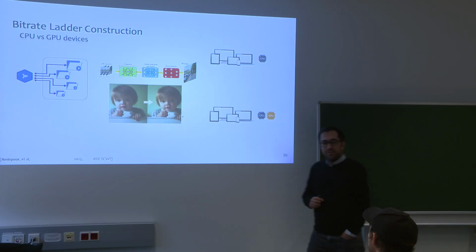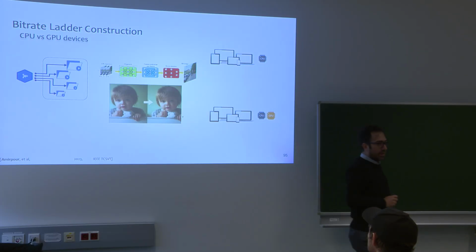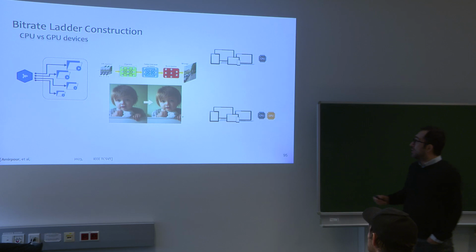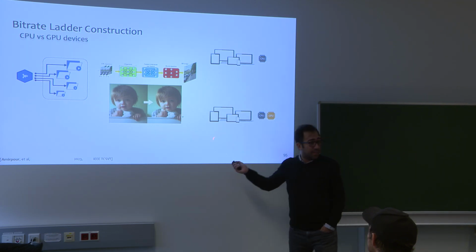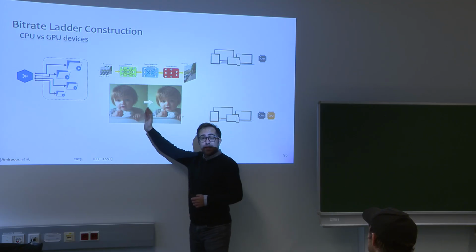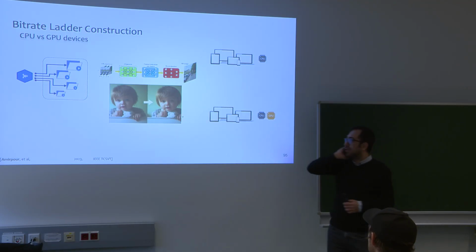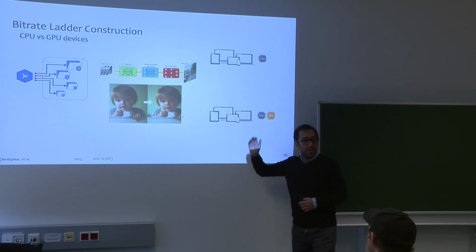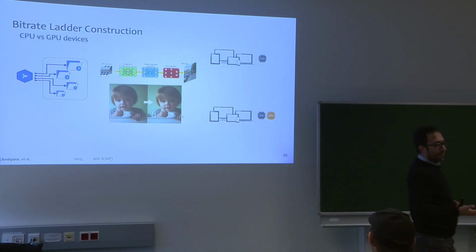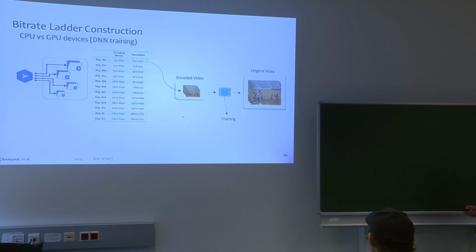The other topic that we consider when constructing the bitrate ladder is how we can address both CPU users and GPU users. We know that deep learning methods can enhance the quality of images and videos, right? But they need GPUs. But not all devices have GPUs, right? So how can we address this scalability?